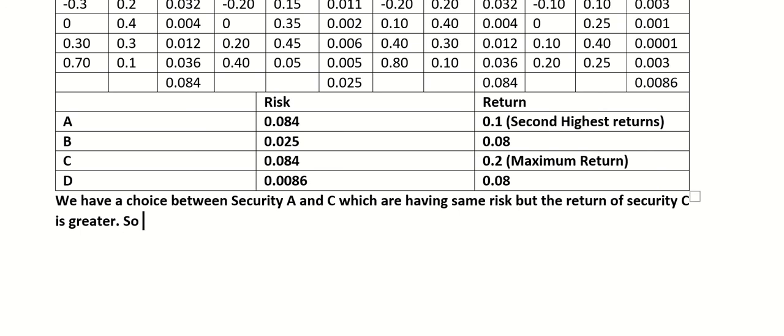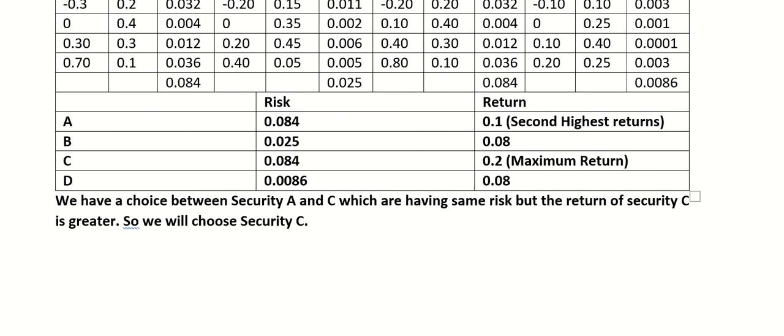So we will choose security C. Now on the other hand, for example, you don't want to take this much risk. You want to take lesser risk. If your focus is not return but risk. Here our focus is on return, so I picked the highest return first, then I checked its risk.